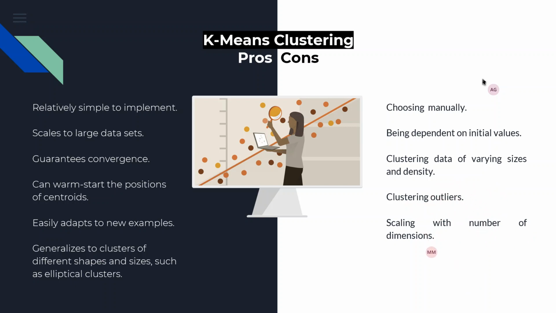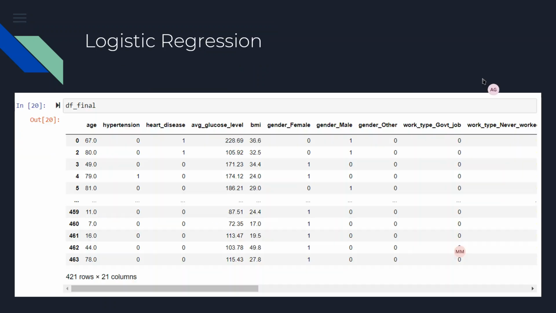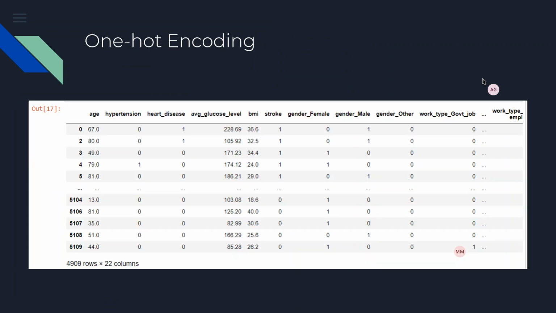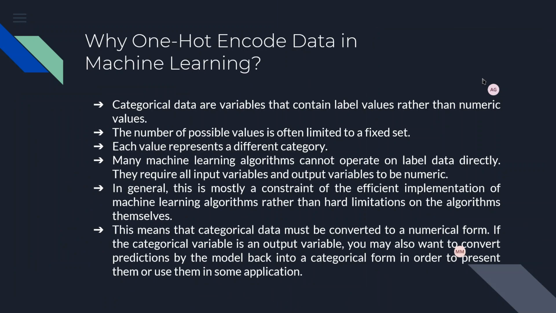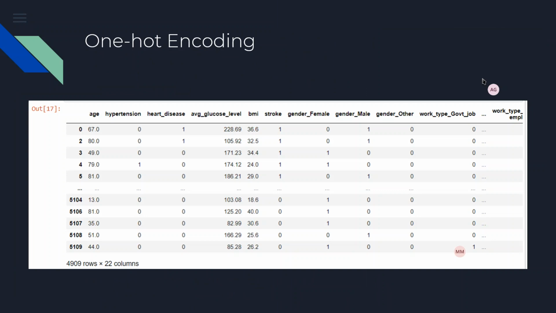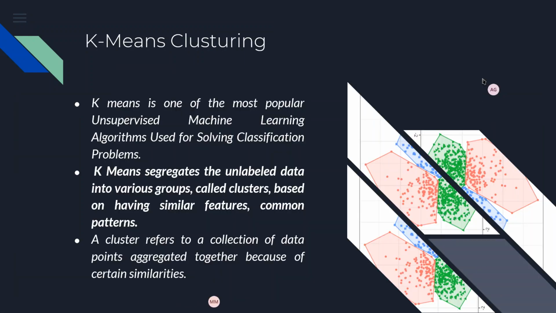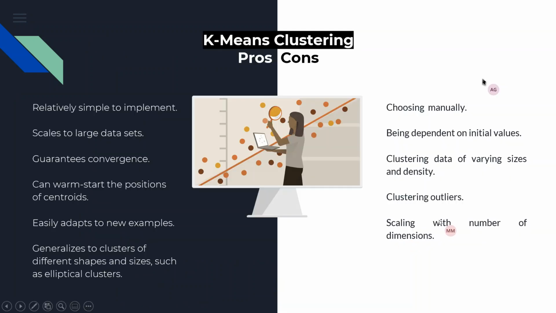Also, there is the number of dimensions. Like from one hot encoding, when we did one hot encoding, initially the data was very small, around 12 columns, because we took 12 attributes, and after one hot encoding it increased to 22 columns. We dropped the stroke column, so after that it was 21 columns. So a 21D graph had to be made. And like I said, with scaling in the number of dimensions, when dimensions are increased a lot, the graph plotting becomes more and more difficult. So these are the cons of the k-means clustering algorithm, right?